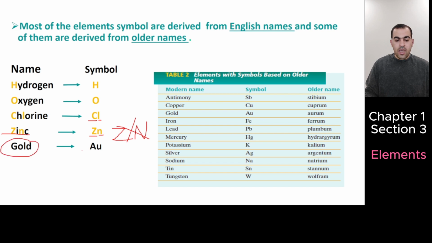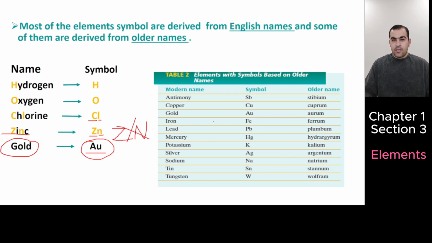Okay, let's talk about gold. The gold symbol is Au, but we don't have A and U in the name gold, right? So where does this symbol come from?